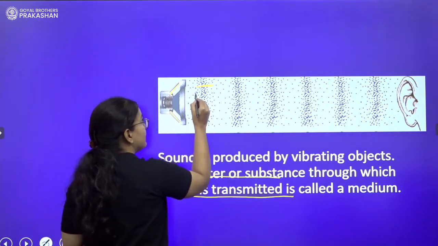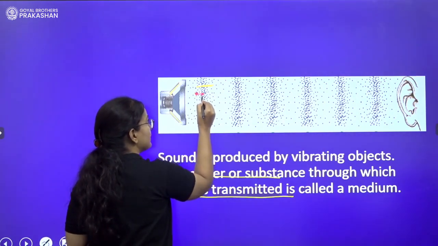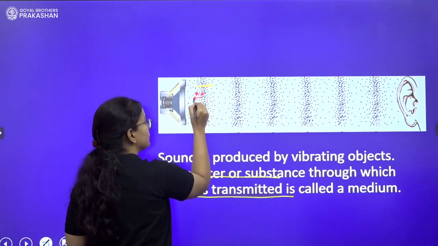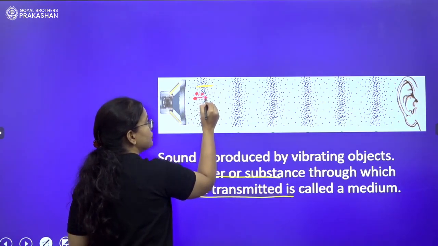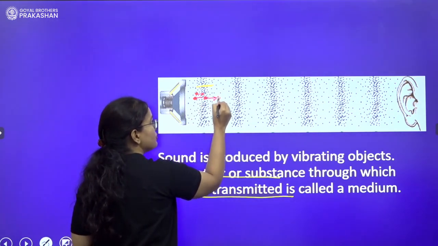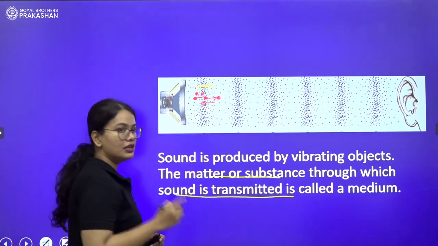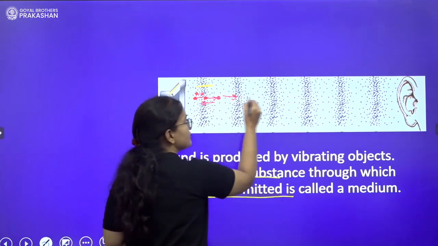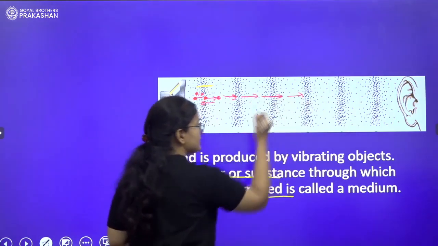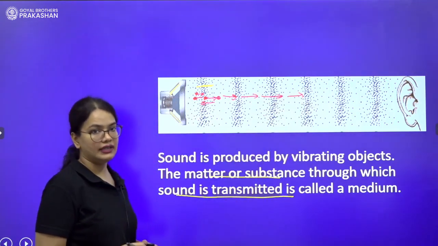This is a particle, it will push another particle and it will come back to its position over here. The particle which is pushed over here will push another particle and will again come back to its original position. So that is how the transmission of force takes place and transmission of sound takes place.